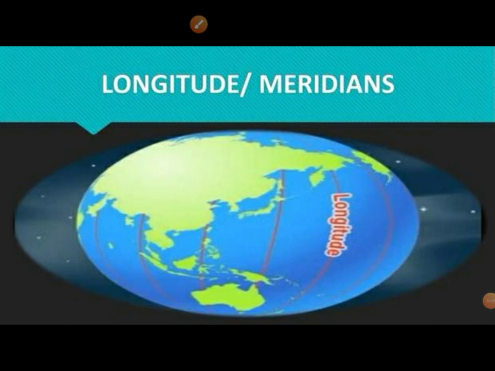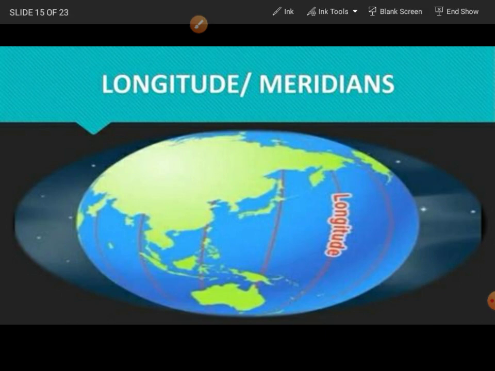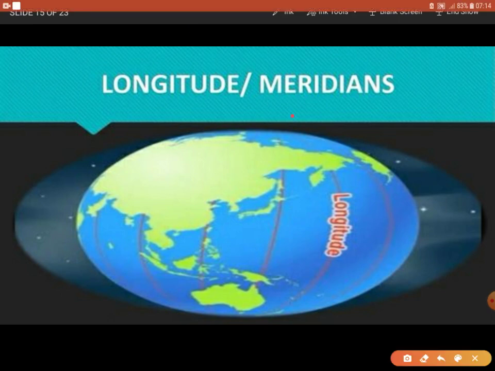Longitudes. The longitudes divide our earth into two hemispheres, that is eastern hemisphere and western hemisphere. This is called the meridian, the line of meridian.